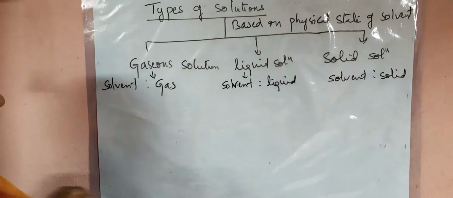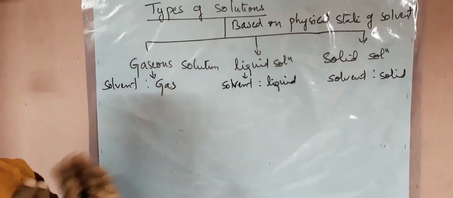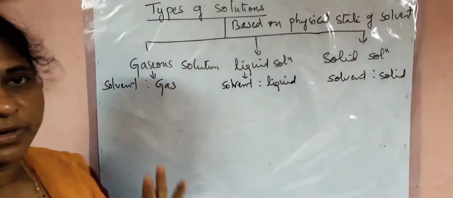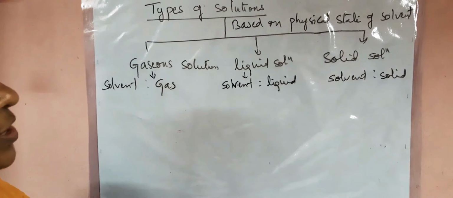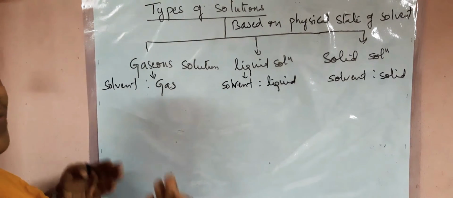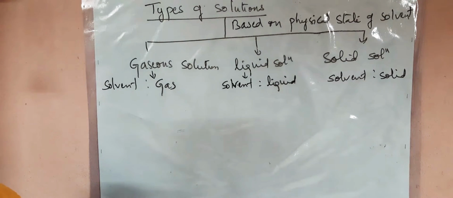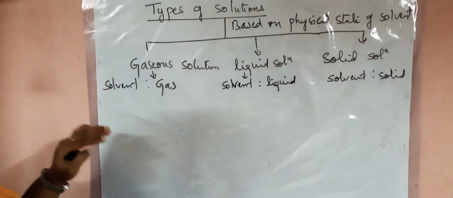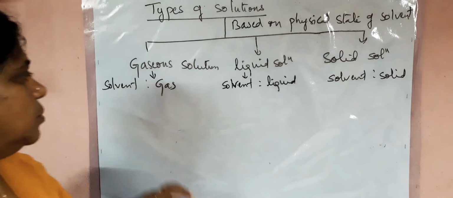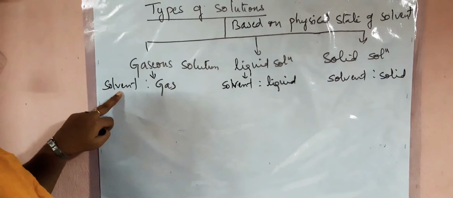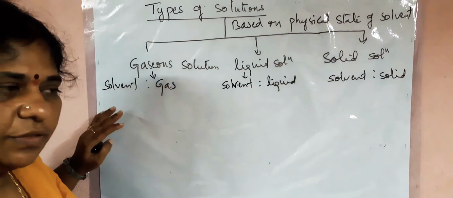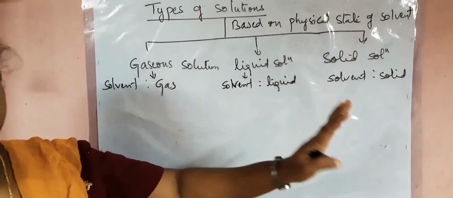Here in competitive exams, they will give two components, one is solute and one is solvent. And they will ask you to predict the physical state of that solution. So how do you identify the physical state of the solution? The final state of the solution will be the state of the solvent. Whatever is the physical state of the solvent, that will be the final state of the solution.